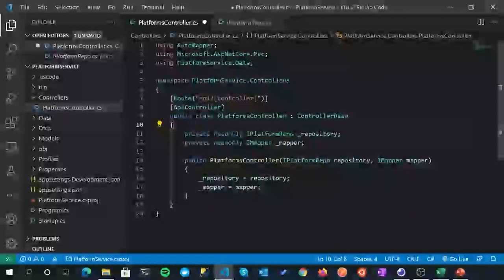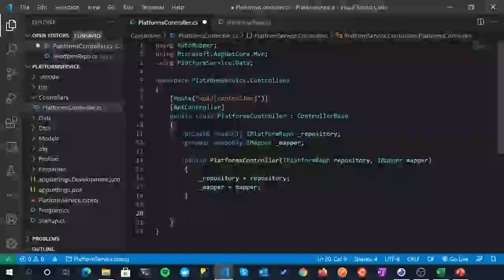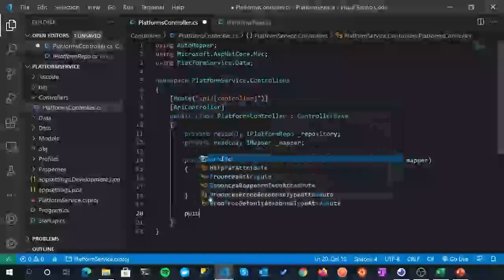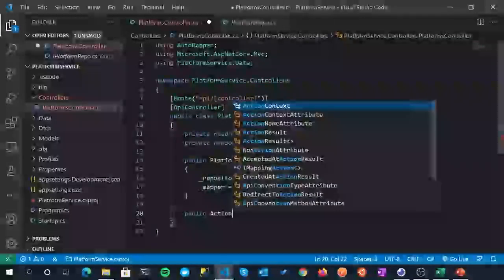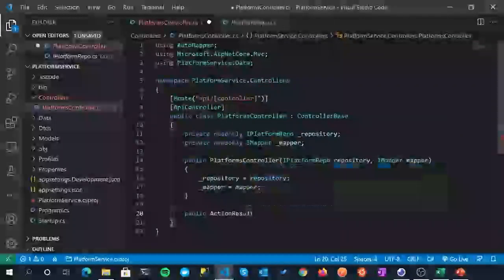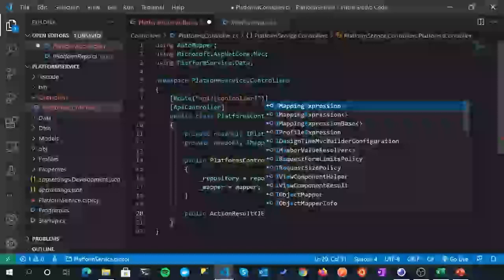All right, fantastic. So now we want to come on to our first action, and in doing this first action, we can then test to see whether everything we've done so far has actually worked. So we're going to do an action that just gets all the platforms that have been added to our backend database. So public ActionResult, it's of type IEnumerable.